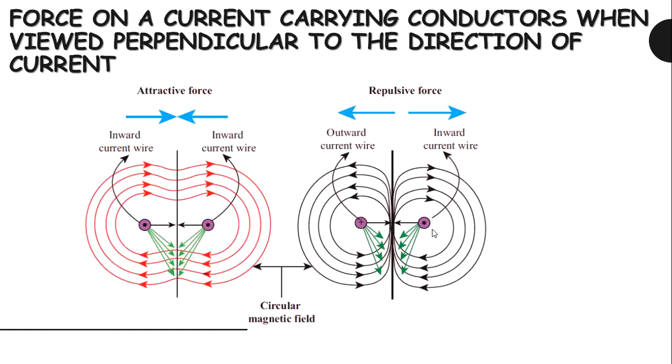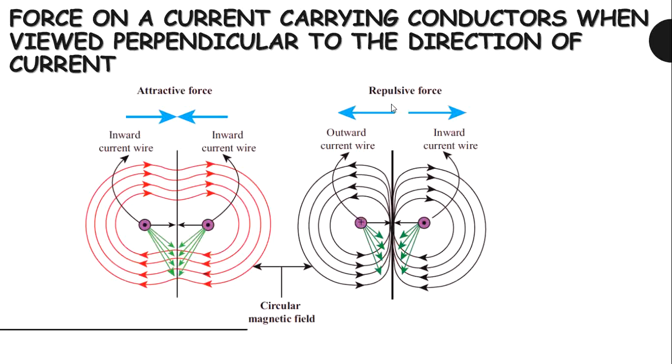The force on each of the wires will be in opposite directions. The force is in opposite directions like the previous diagram. So here, when the direction of the current is opposite, the direction of force is also opposite. Now here, what type of force? Attractive or repulsive? Repulsive force will take place.